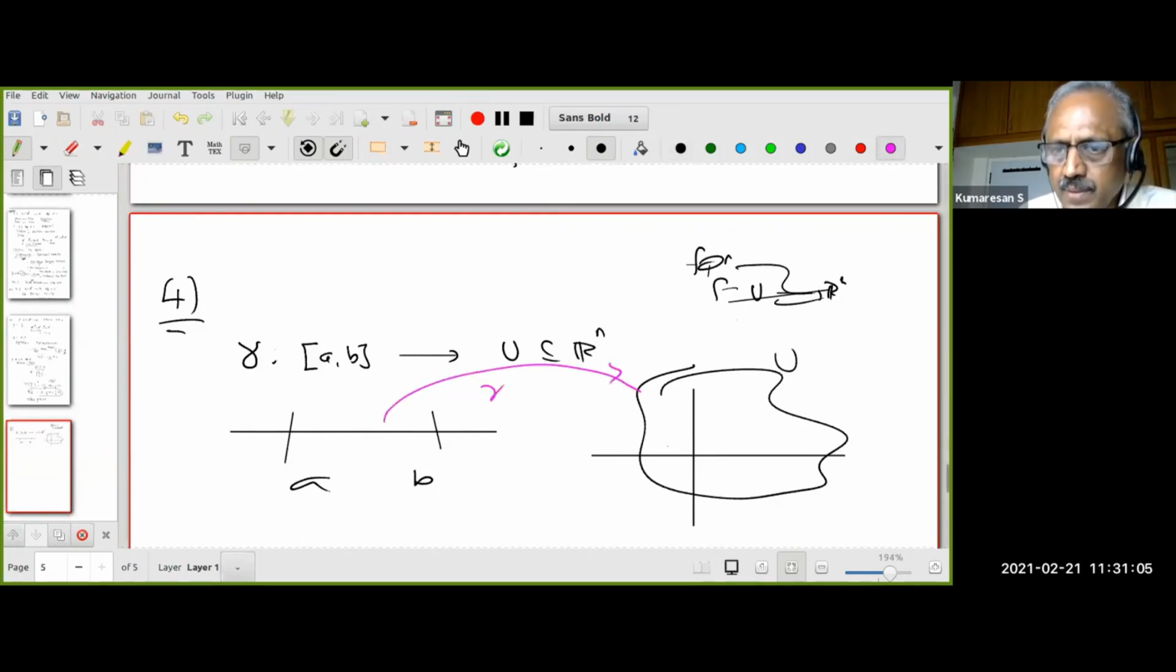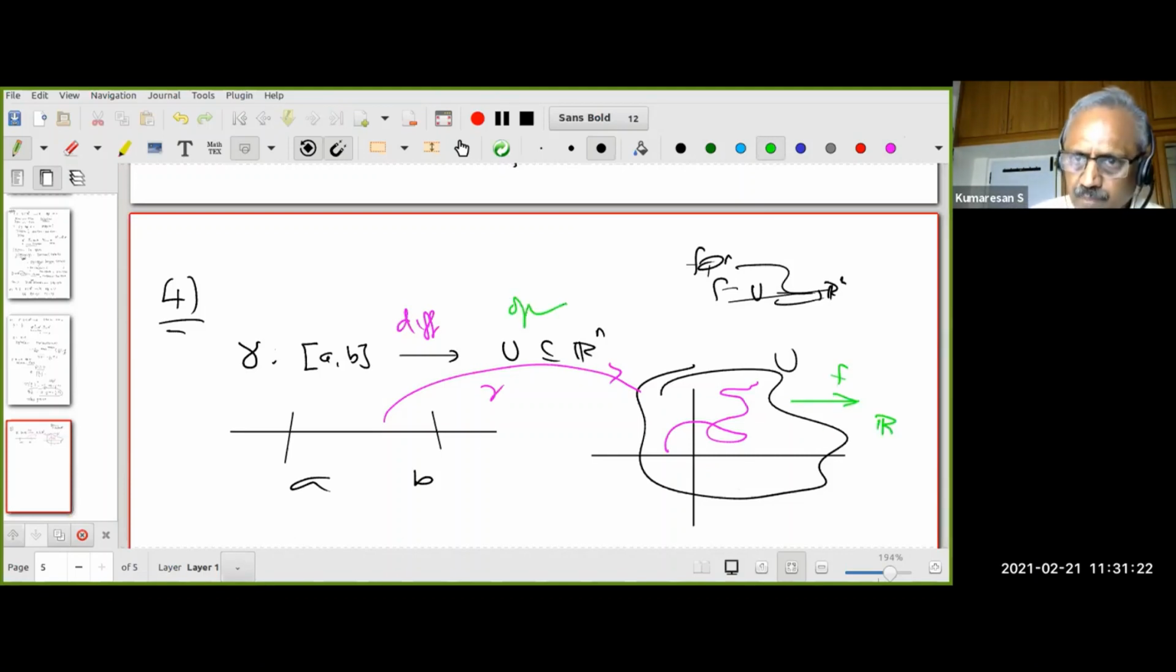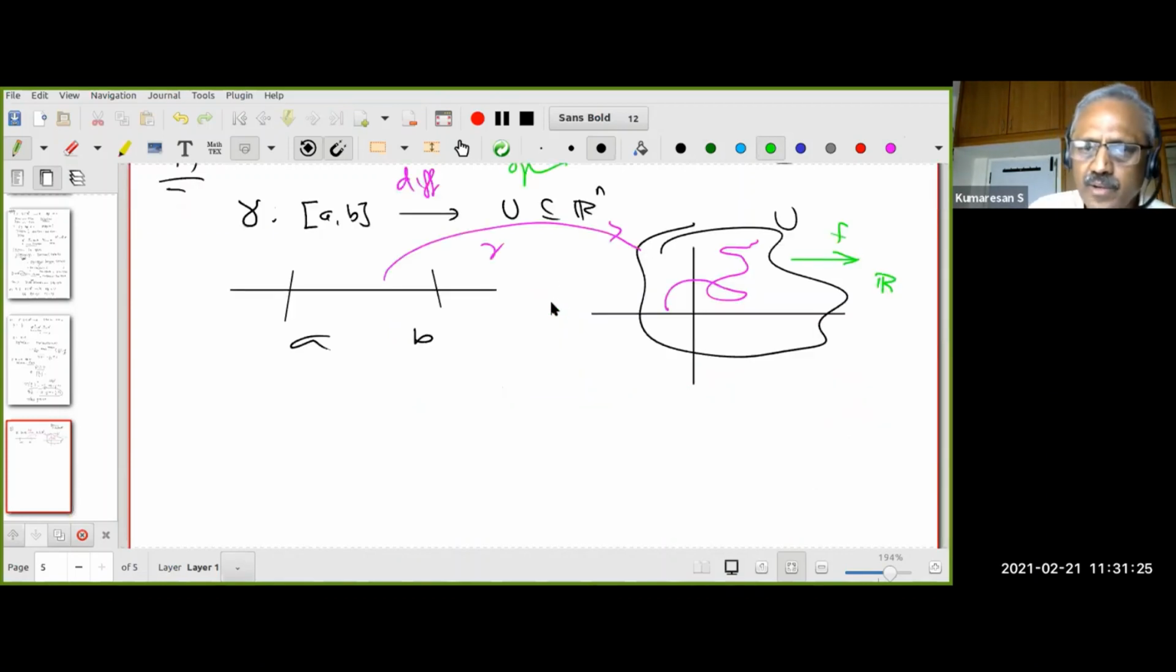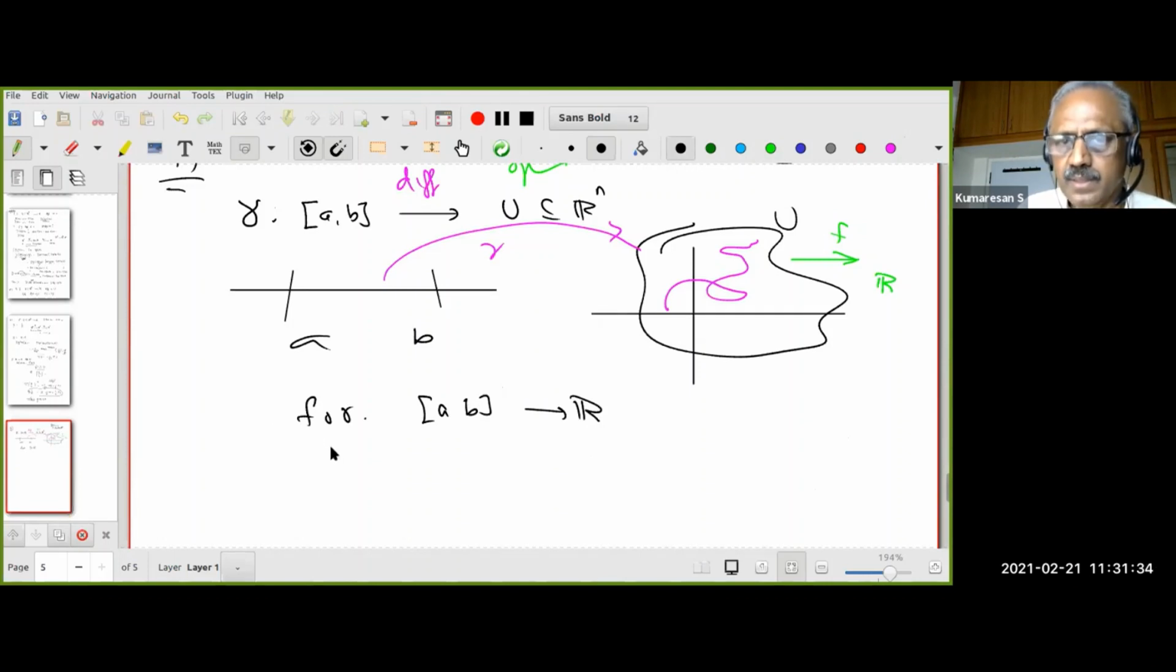Then I think of it as a curve, right? And we are going to assume it's differentiable. Now from here, I have a function f to R from the open set U in R^n. This is of course open. So I have a composite. What is the composite? f composite gamma from (a,b) to R. And we are assuming this is differentiable. Gamma is also differentiable.